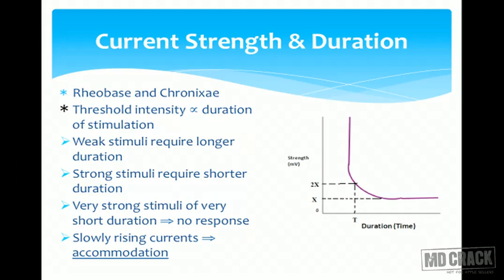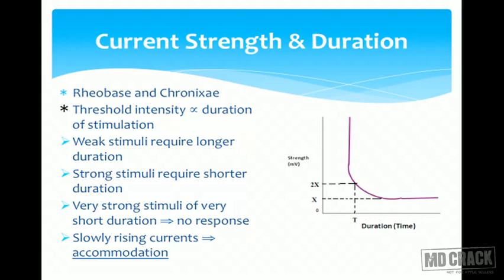But if I give a very slowly rising current, that means a slowly increasing current from a low level to a high level, the intensity going on increasing, in this case also the action potential will not be generated. Why is it not generated? This is the property of accommodation. Mainly the inactivation gates of the sodium channels close down and remain closed. We say that the membrane has accommodated to the slowly rising current.